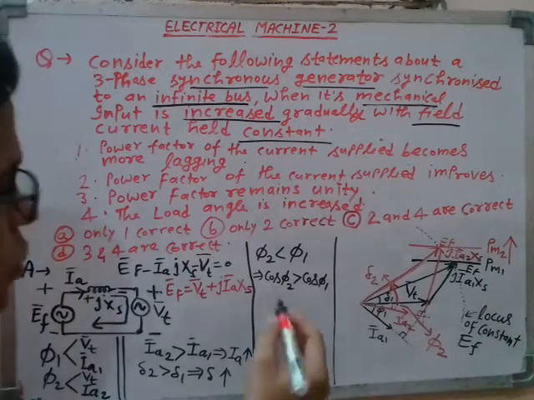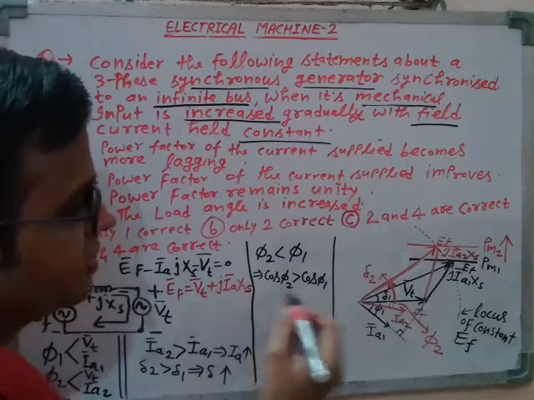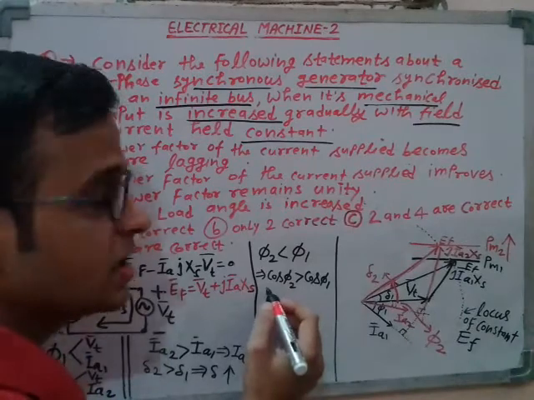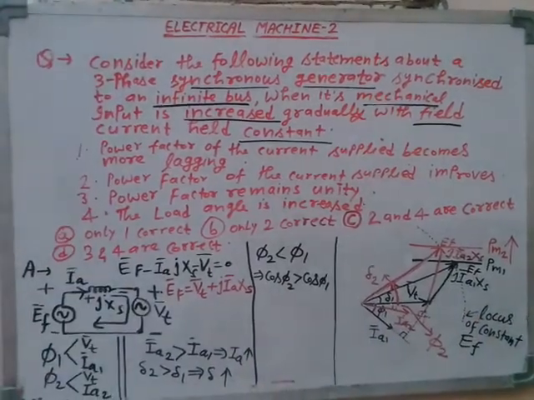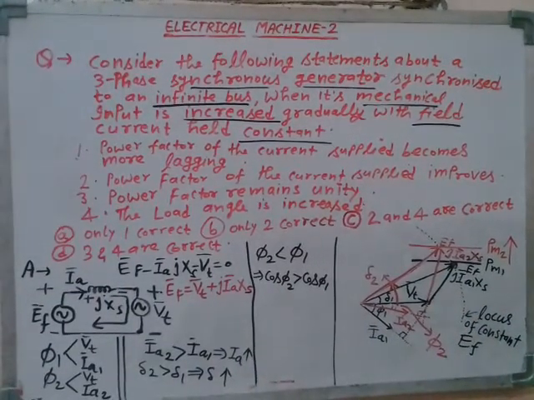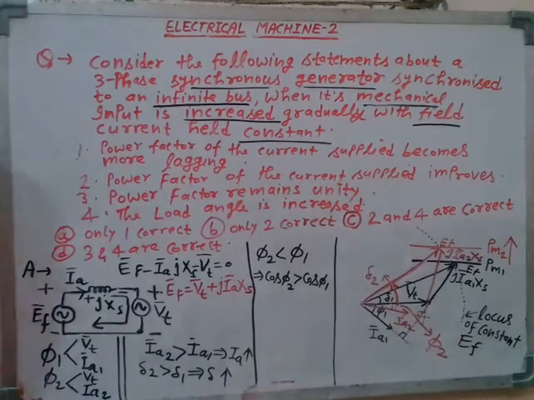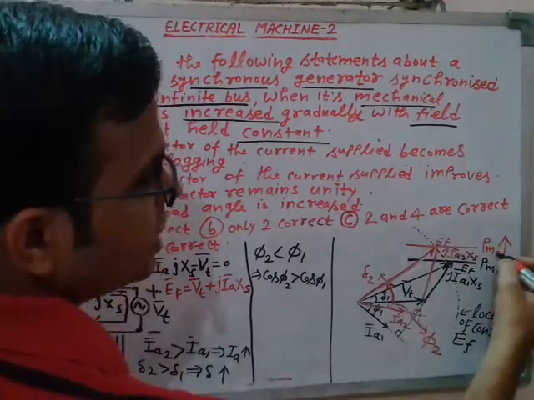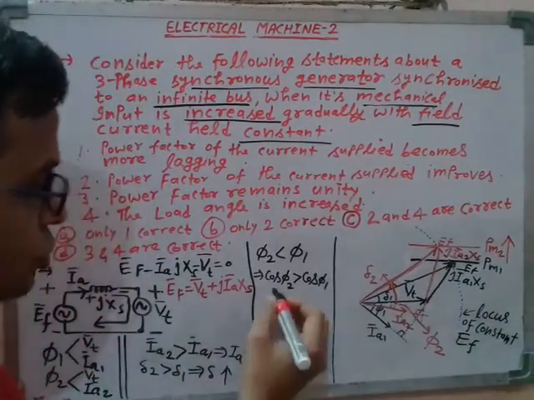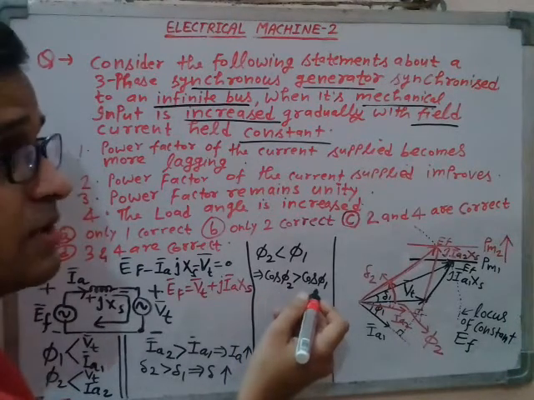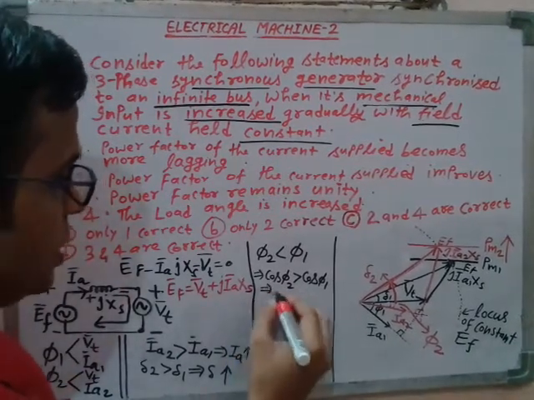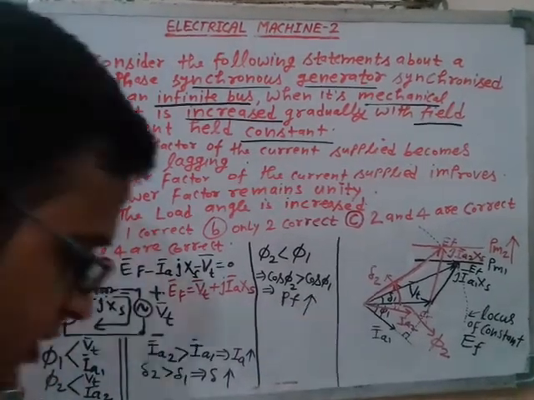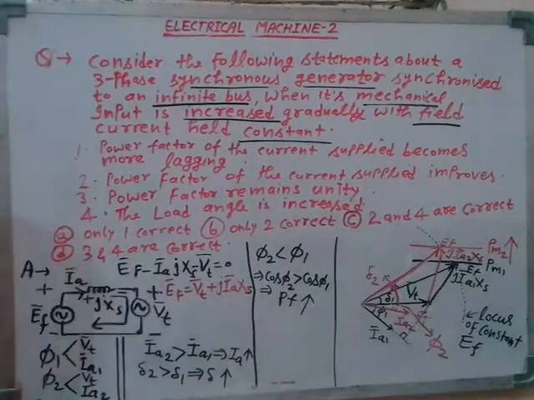So cos phi 2 is the new power factor corresponding to the increased mechanical input PM2. You observe this is more than the previous power factor. So all I can say is that the power factor is improved.